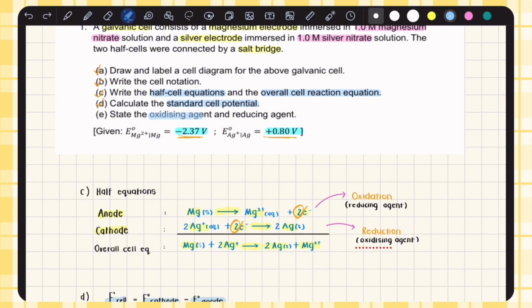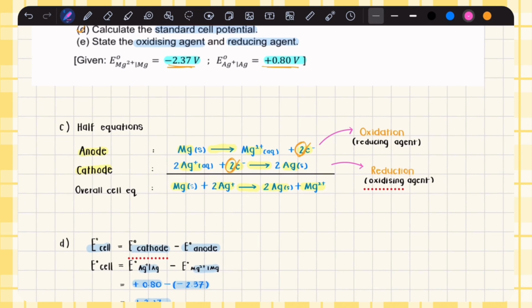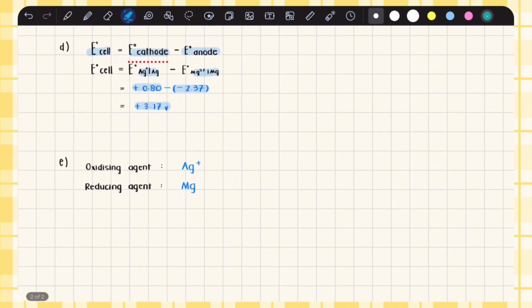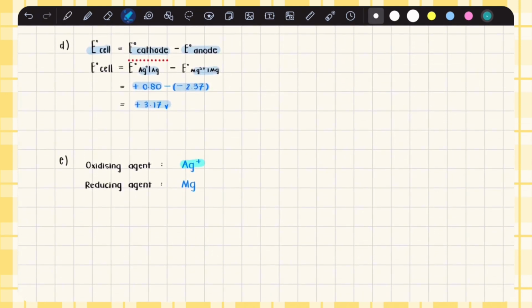Lastly, state the oxidizing agent and reducing agent. Based on the half equations that we wrote, we can see that the oxidation number of the anode increases from 0 to 2+, while the oxidation number for the cathode decreases from 1+ to 0. This is another proof that the anode undergoes oxidation and acts as the reducing agent, while the cathode undergoes reduction and acts as the oxidizing agent. So the final answer: the oxidizing agent is Ag+, while the reducing agent is Mg.